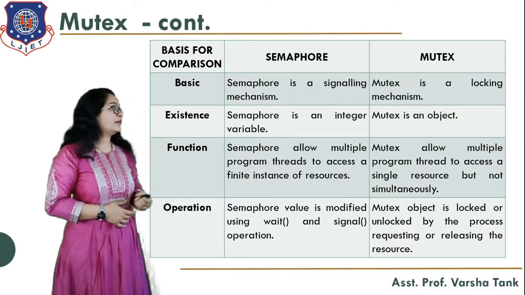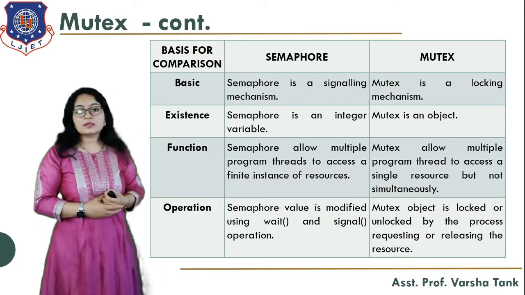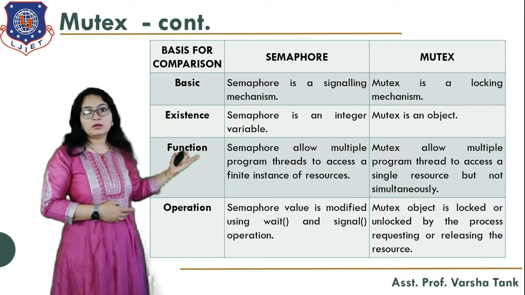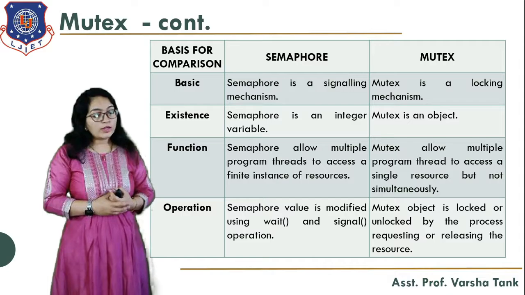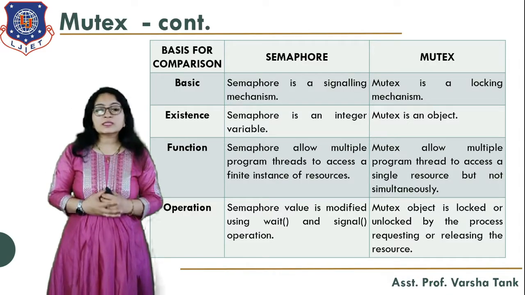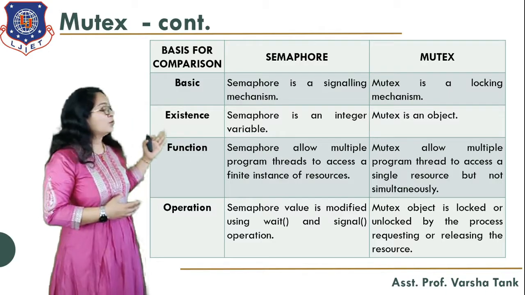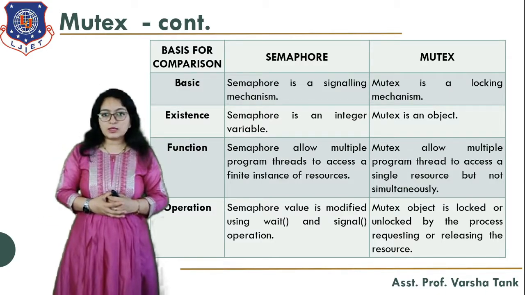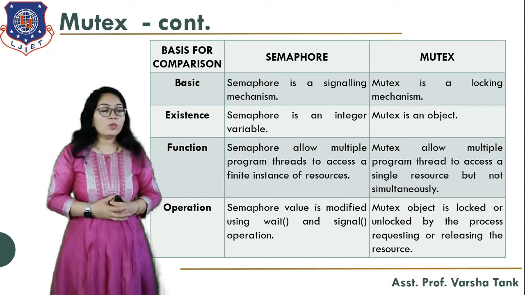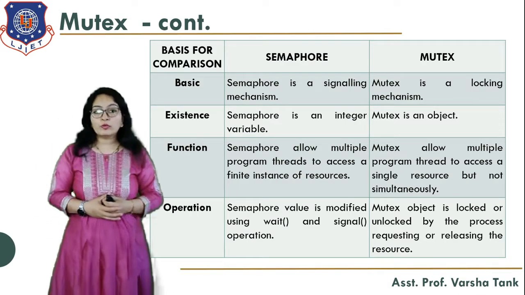Now this is the detailed difference between semaphore and mutex, the basic comparisons. The first one is the basic. What is a semaphore? As we discussed in the last slide, a semaphore is a signaling mechanism and a mutex is a locking mechanism. Now, a semaphore is an integer variable whereas a mutex is an object.